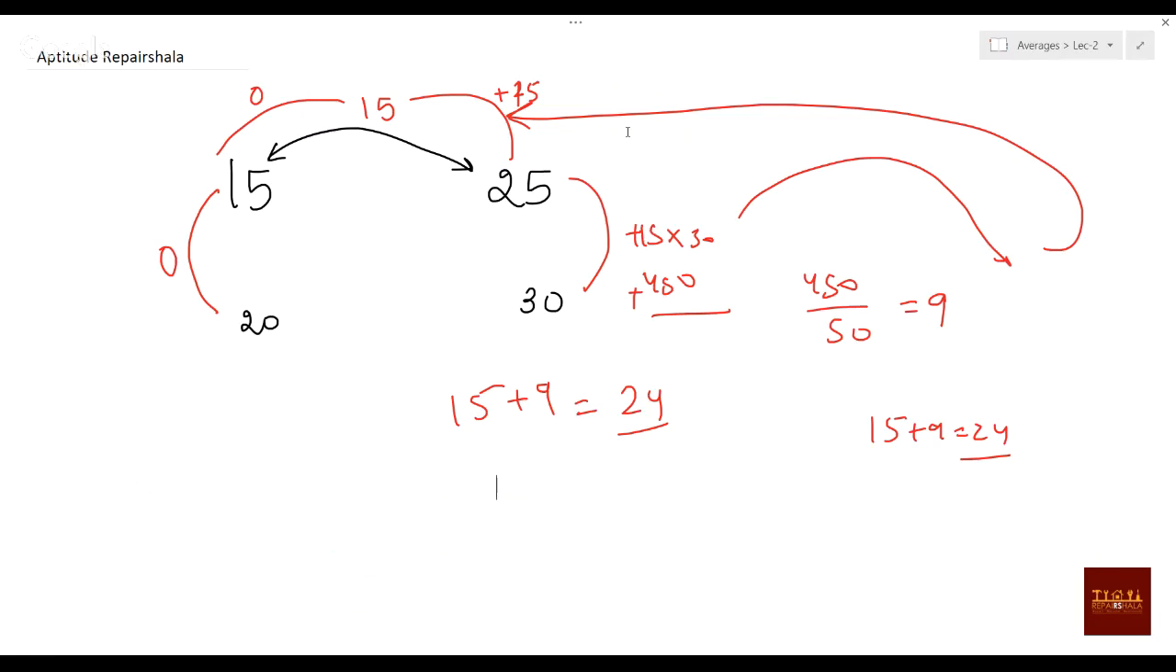If you see properly here, this is not +15. This is +10. 15 and 25 is 10 only, right? So 10 into 3, how much will it be increased? It will be increased by 300, and 300 has to be distributed among 50. So 300 among 50 will be a value of 6. So this is 15 plus 6, so this will be 21. And you are getting the answer: 15 plus 6 is 21.